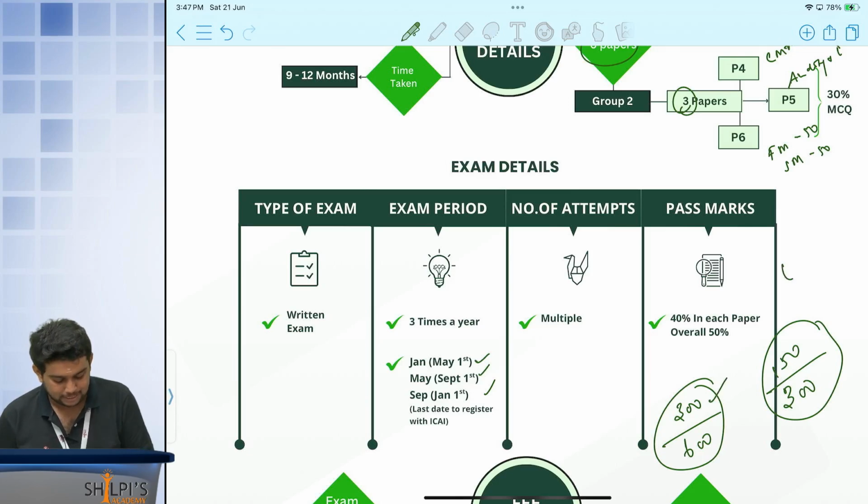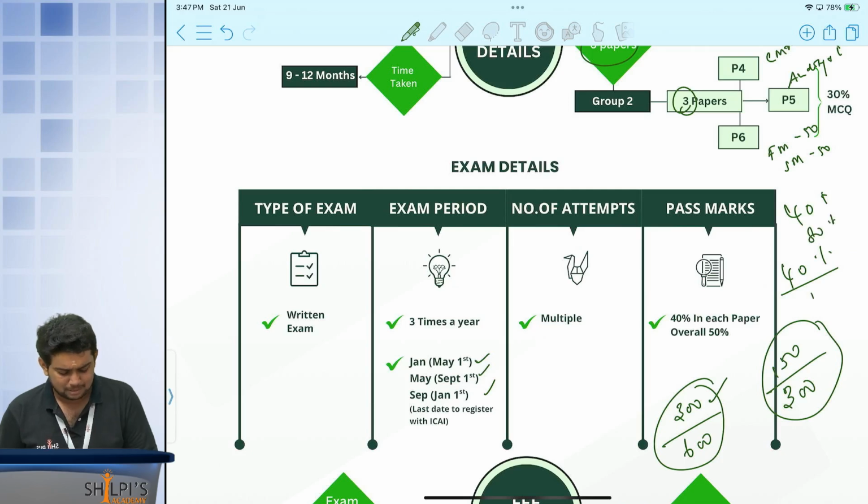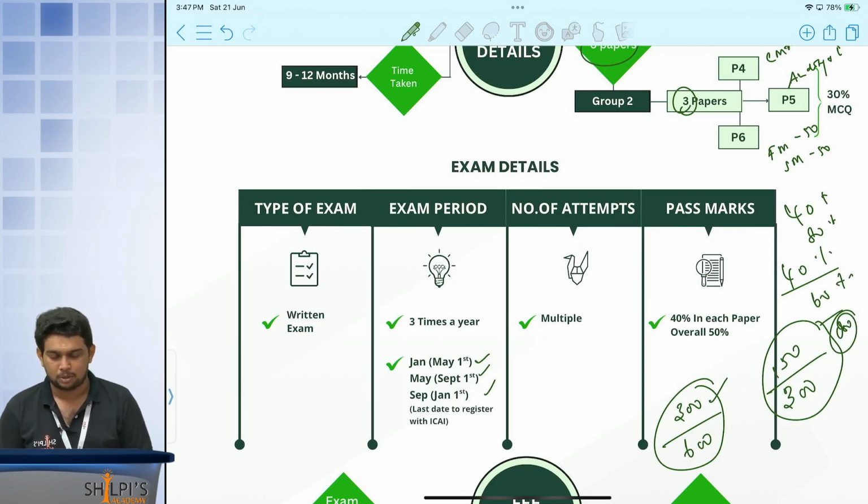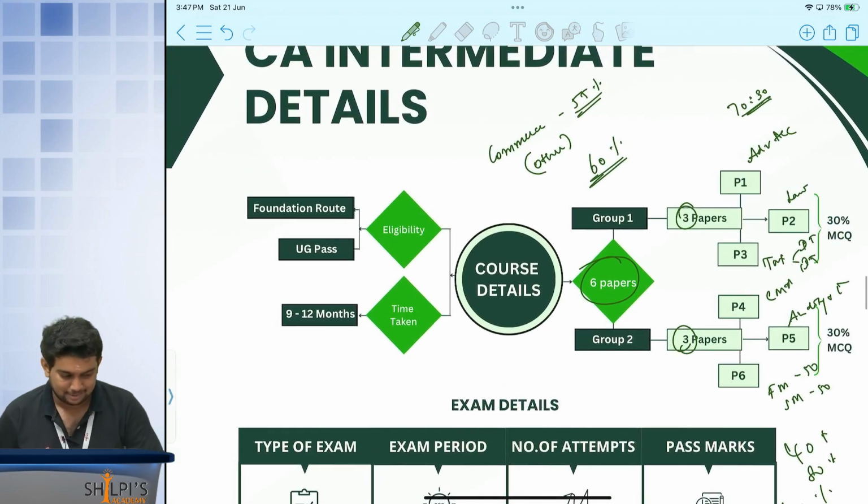Per paper you have to get a minimum of 40 marks. If you get 40 marks in a paper and 80 marks in a paper and some other paper you are getting 60 marks, no problem. Ultimately you are getting 180 marks out of 300. You qualified either of your groups, group 1 or group 2, whatever it is. Right? So this is about your intermediate level.